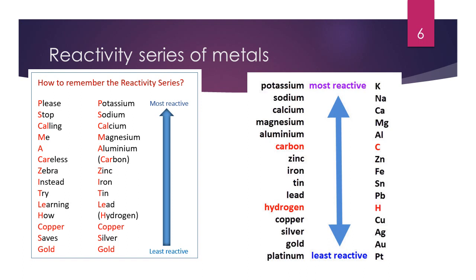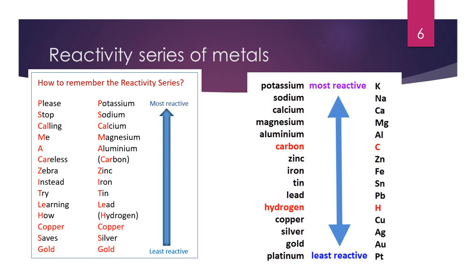This is because metals have different reactivity. Some metals are highly reactive and some are less reactive. Metals are arranged in a series called the reactivity series according to their decreasing reactivity, from higher to lower. Hydrogen is the only non-metal included in the series. Even carbon has been included.